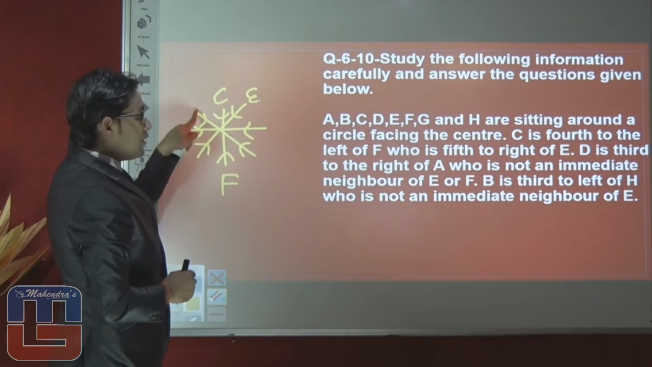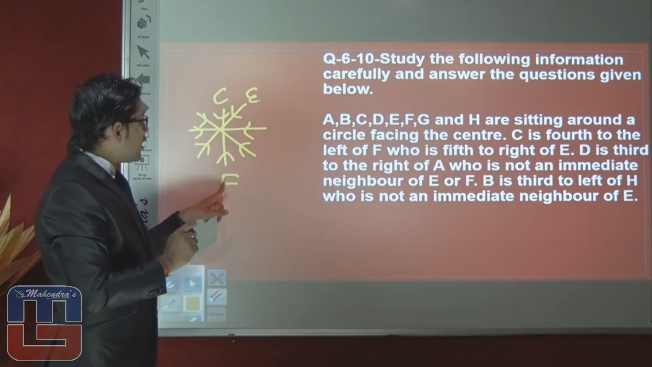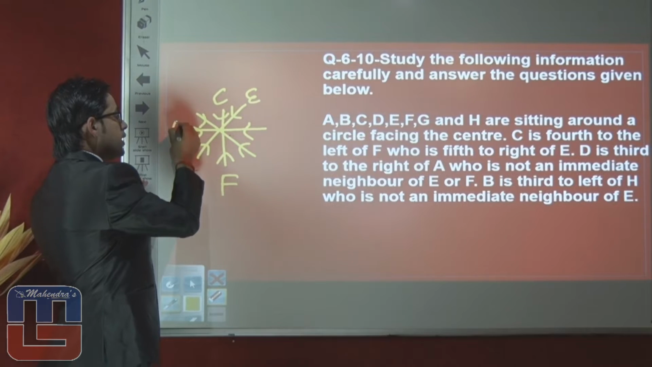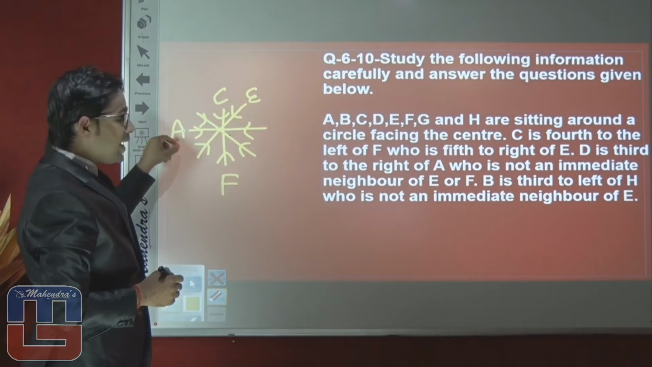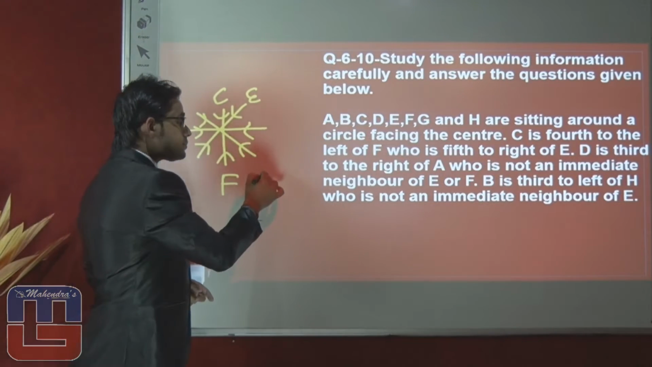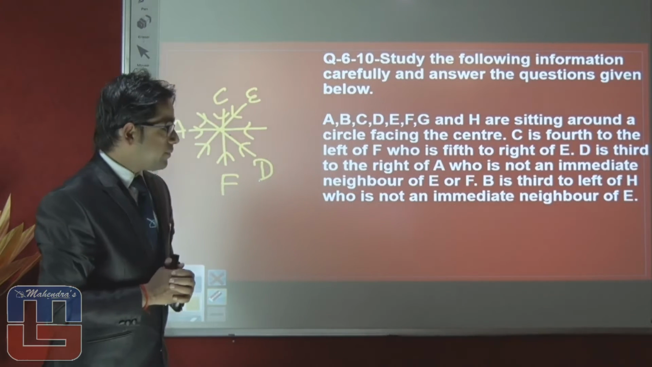If we put A here, then 3rd right of A is already filled. So we cannot put A here and D here. So only one place is available for A, that is just 2nd right of C. If A will sit here, then who will come 3rd to the right of A? That is D, because it is mentioned here, D is sitting 3rd to the right of A.